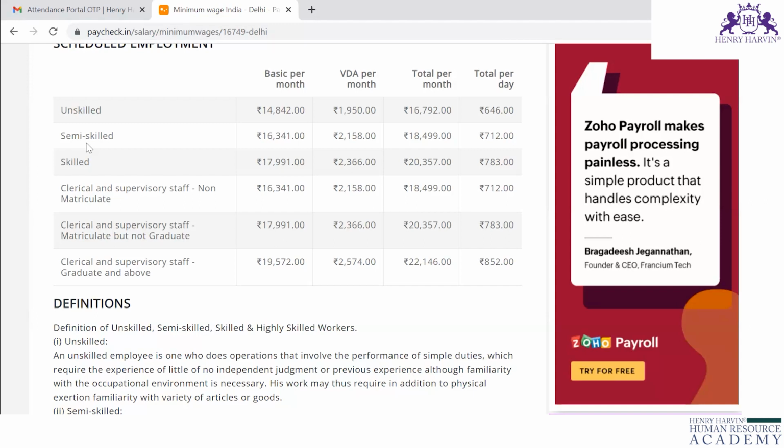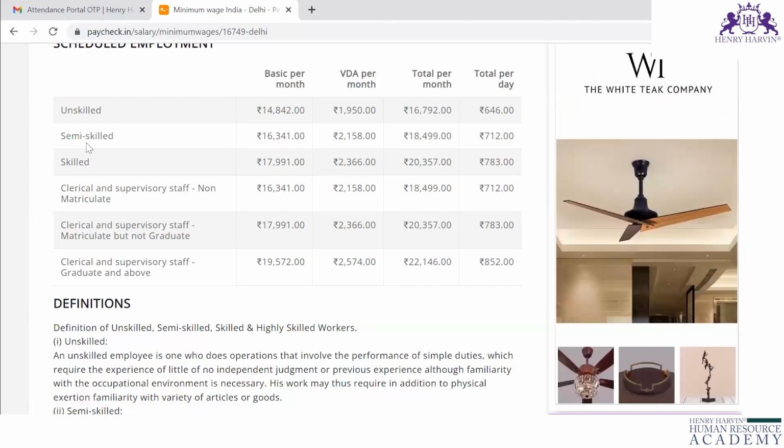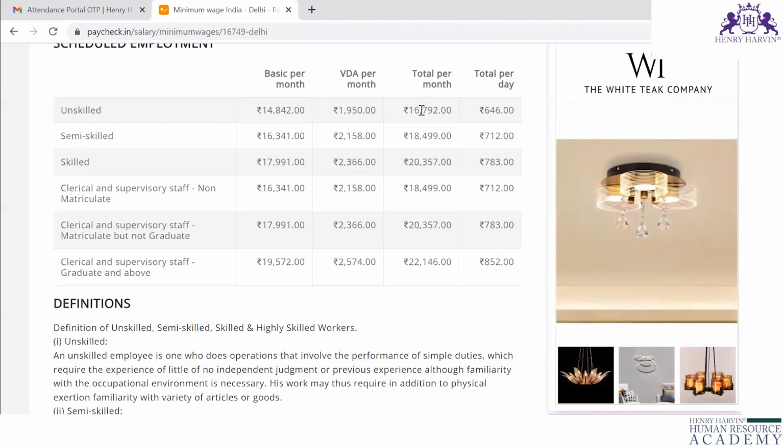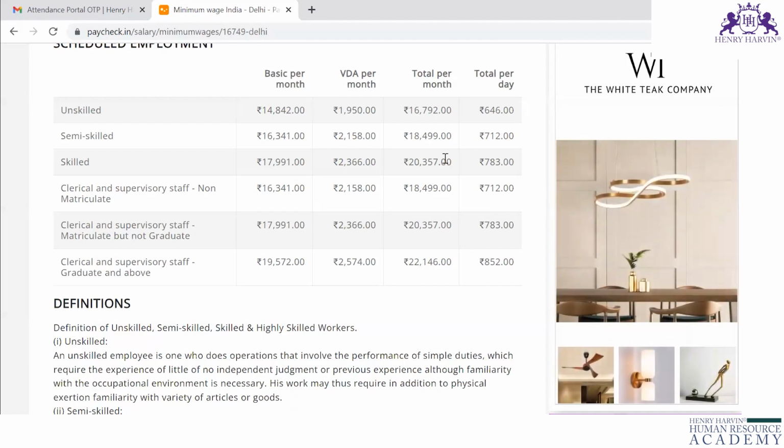So you have to divide the working class into 3: skilled, semi-skilled, and unskilled. For skilled workers, you have to provide 20,357 as minimum wages.